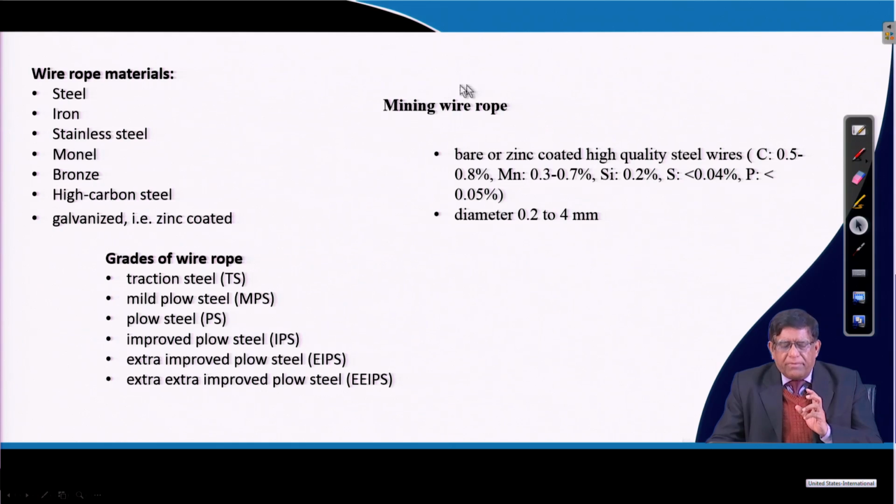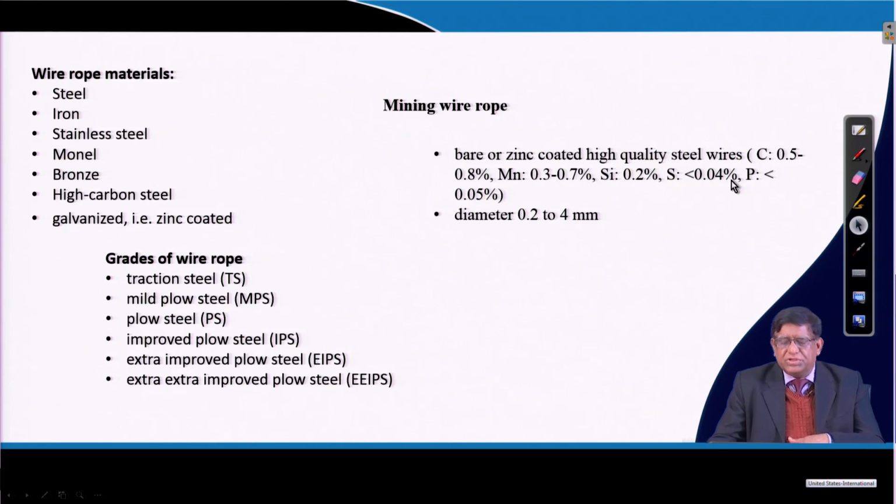Now, in case of our mining wire ropes, mining operations are always in humid and very different types of conditions. So the rope will have to be protected so that no corrosion takes place, because under corrosion the rope will become weak, and if a weak rope ruptures, there could be an accident. So that is why they are always galvanized and steel is used.